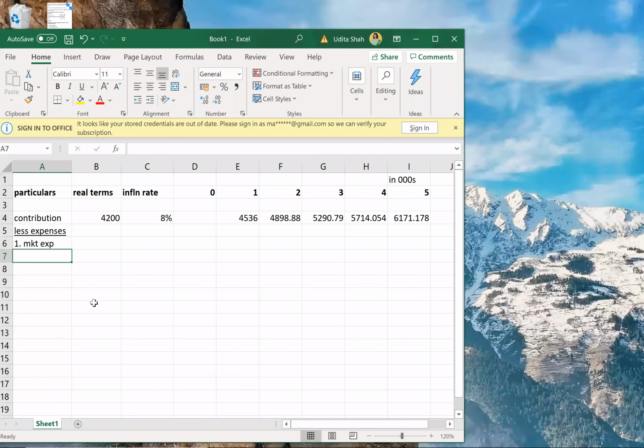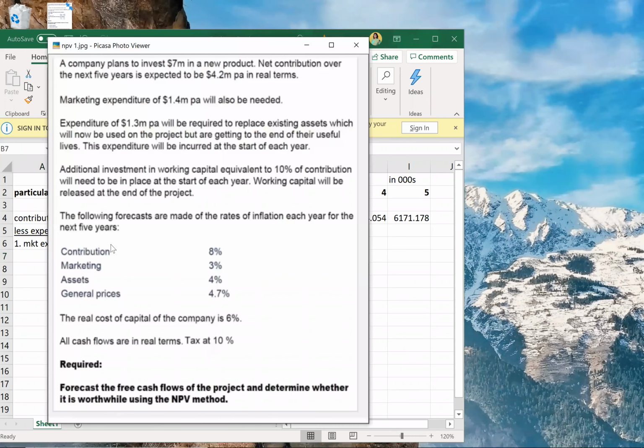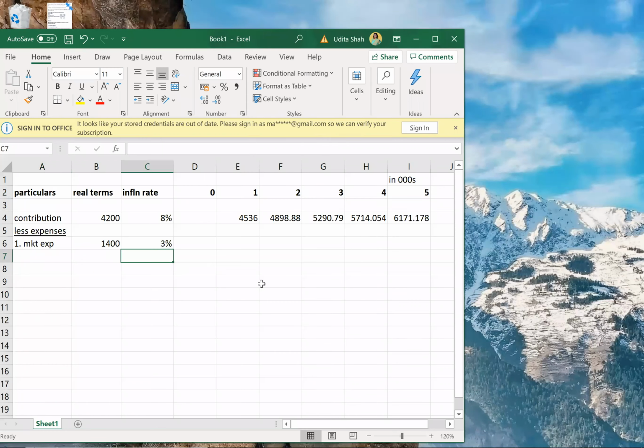Marketing expenditure. How much is the marketing expenditure? 1.4 million, so 1400 thousands. Again, this 1400 is in real terms. And what is the inflation rate for marketing? Inflation rate for marketing is 3%.